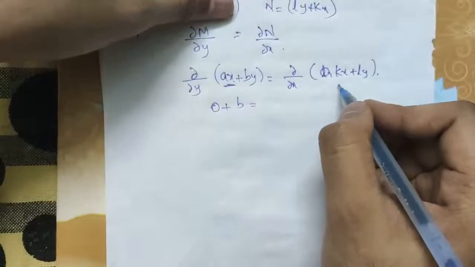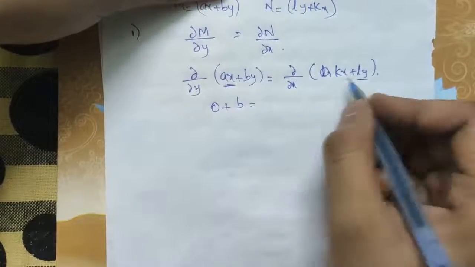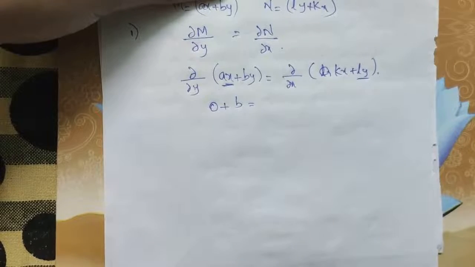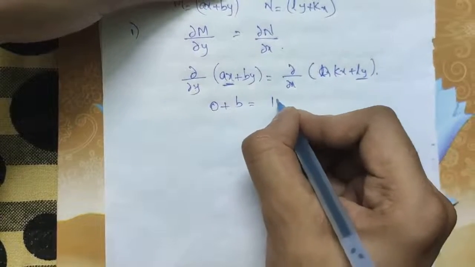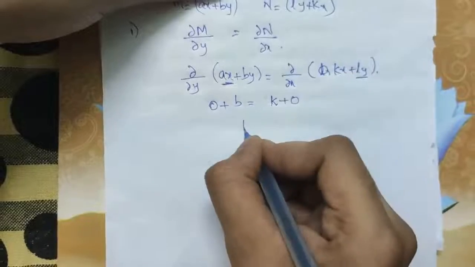Same here, for ly, x is constant, and for kx we get the partial derivative k plus 0, that is b = k.